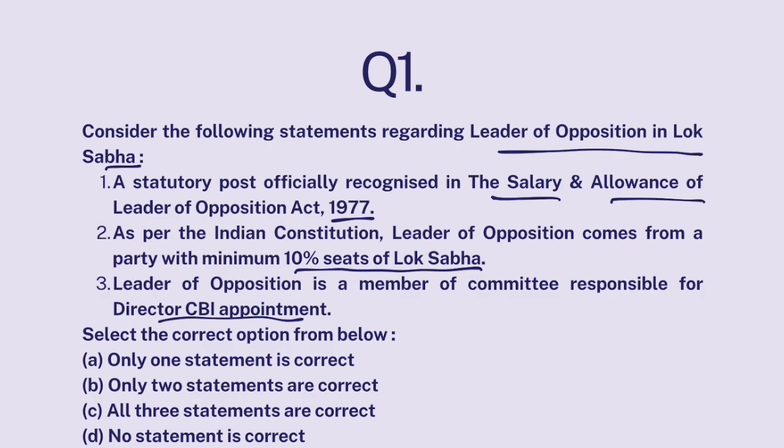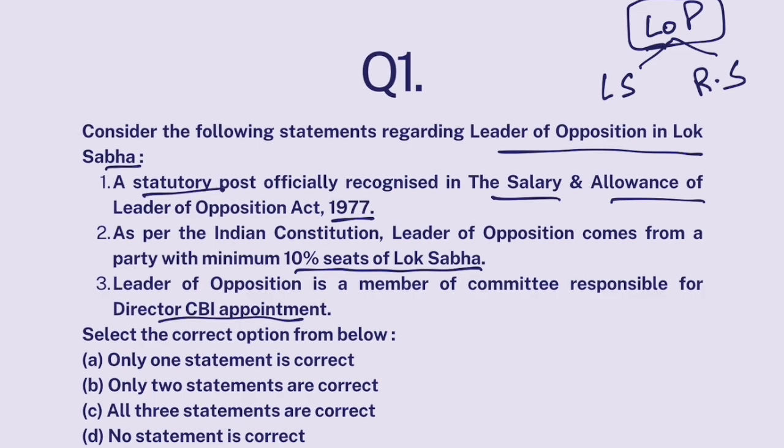Okay. Now look, there is a Leader of Opposition in both Lok Sabha and Rajya Sabha. And it generally comes from the largest party in that house, largest opposition party in that house, not the ruling party, largest opposition party in that house. Okay. Now, the post of Leader of Opposition is not a constitutional post. Nowhere in our constitution it is mentioned that there shall be a Leader of Opposition. It is not mentioned anywhere in the constitution, but it is a statutory post.